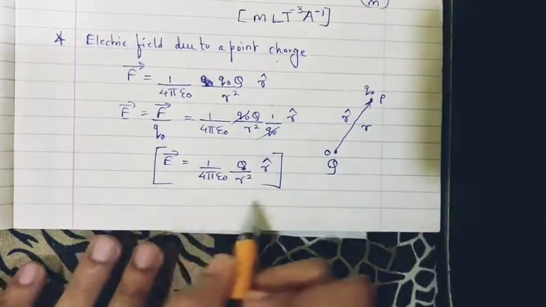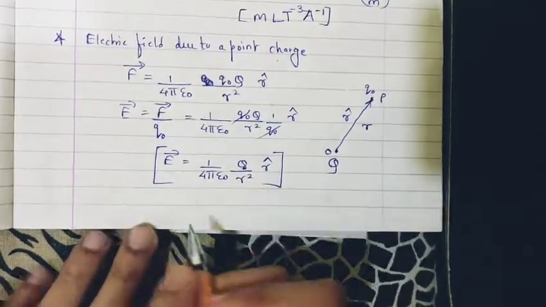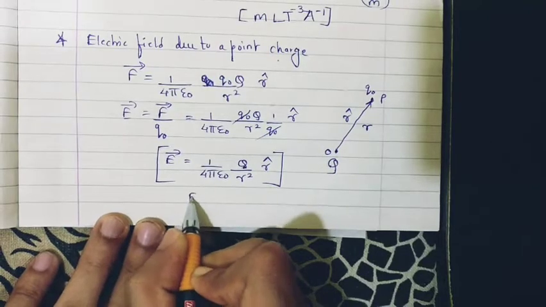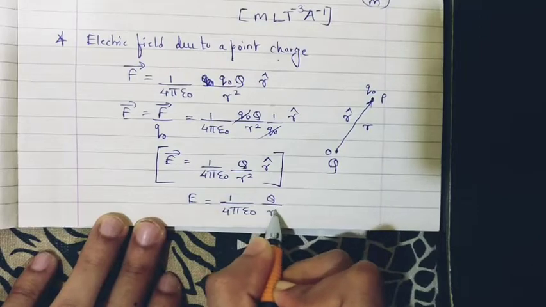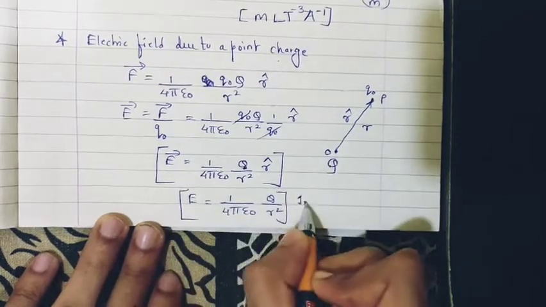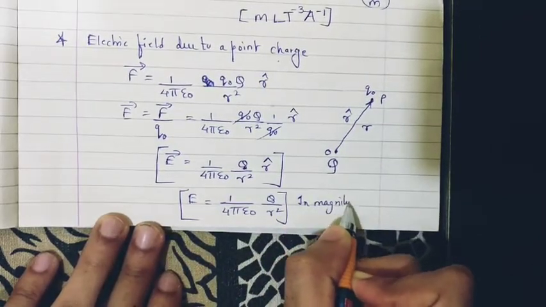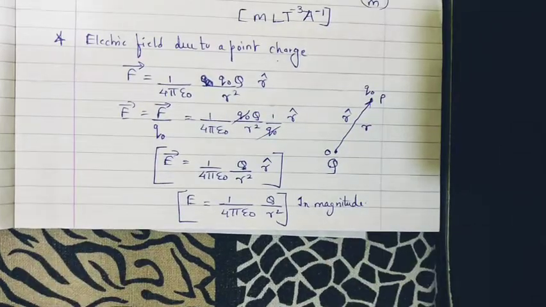So now this is in the vector form. In magnitude, what will be the formula? E will be equal to, removing the vectors, 1 upon 4 pi epsilon naught, Q upon R square. This is the formula in its magnitude.